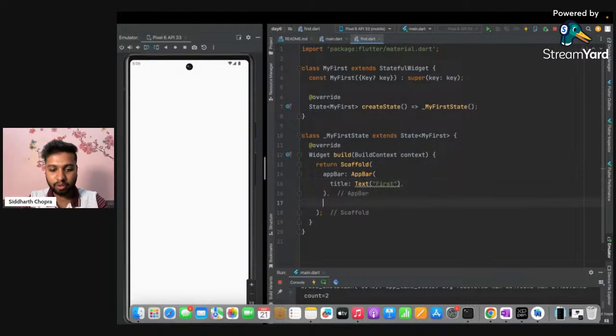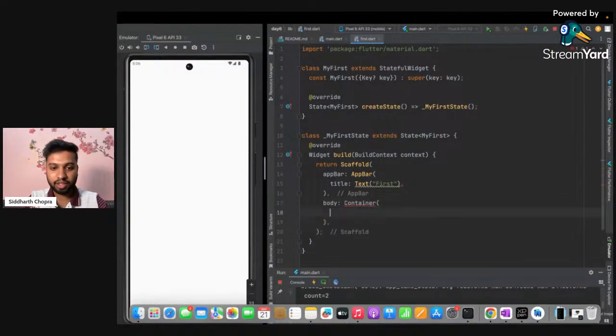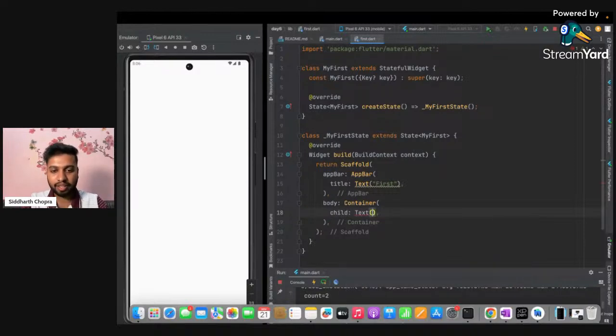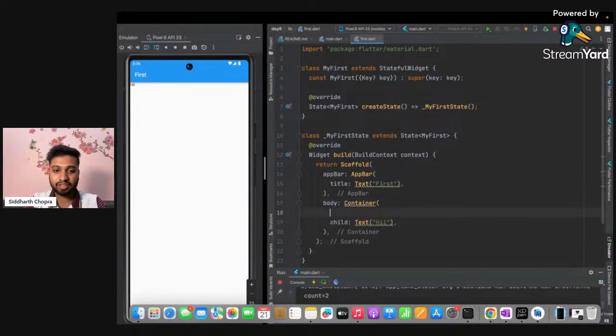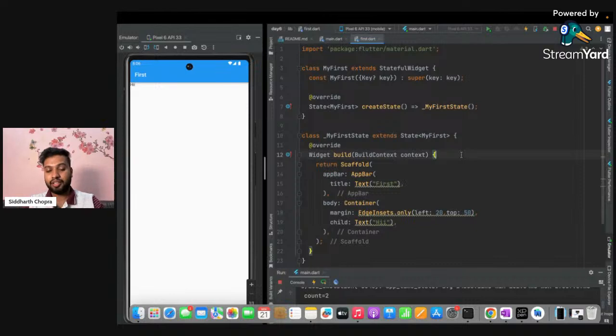And now let's create the body of this, body container. So this is how we can create a container. And if I want the child of this, I can just add a child. It can be a text or anything. So let's add a text hi, and it is inside container, so I can add a few more properties as well as I want, like margin. So I'm just adding a margin, EdgeInsets.only, and I can give it a margin from left, from top also. Let's say if I want to add 50, and as soon as I press Control S, it will just change it.